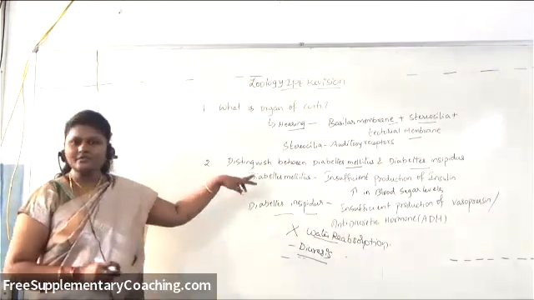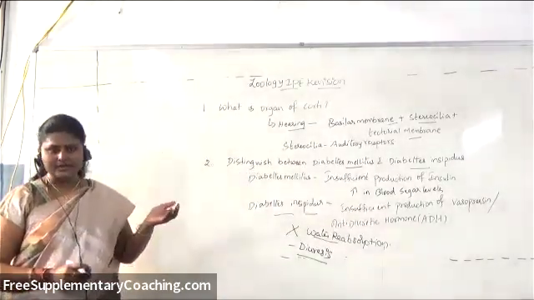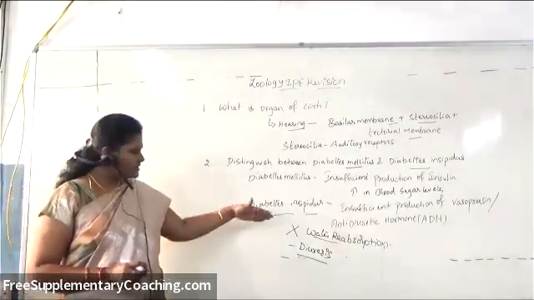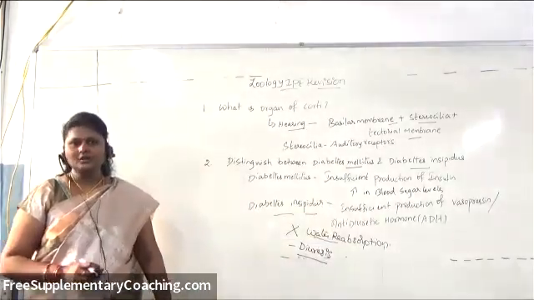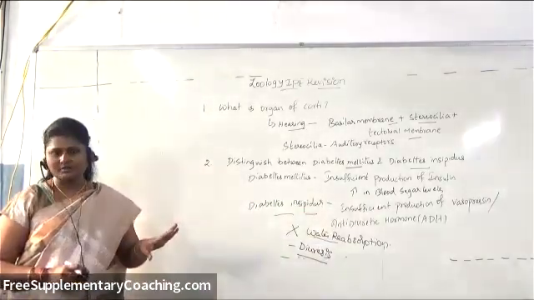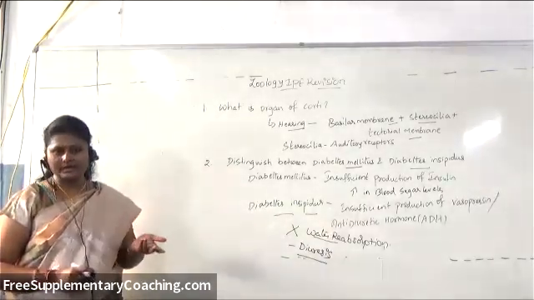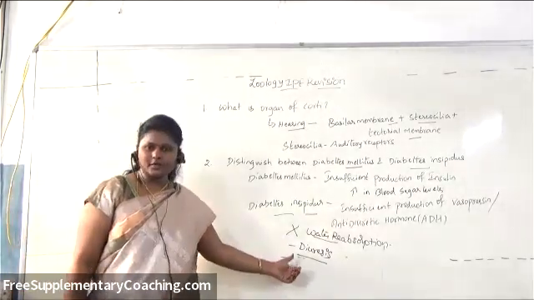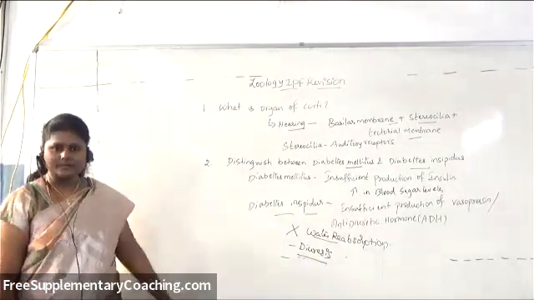Because of deficiency of insulin, blood sugar levels are elevated, leading to a condition called diabetes mellitus. Whereas in this case, because of the insufficient production of vasopressin, there is no water reabsorption from the renal tubules of the kidney, so most of the water gets lost in the form of urine, which is called diuresis, leading to a condition called diabetes insipidus.